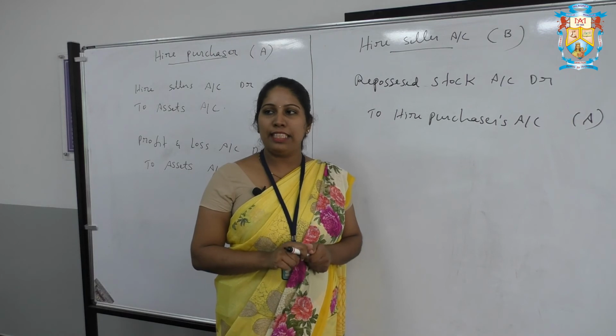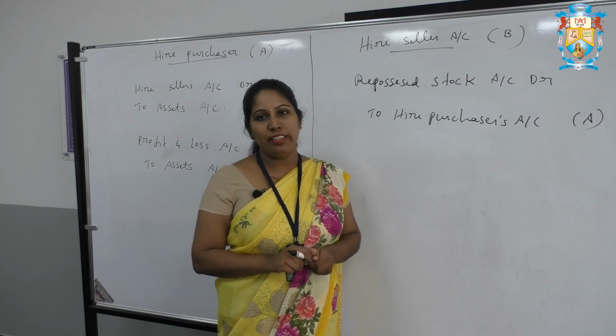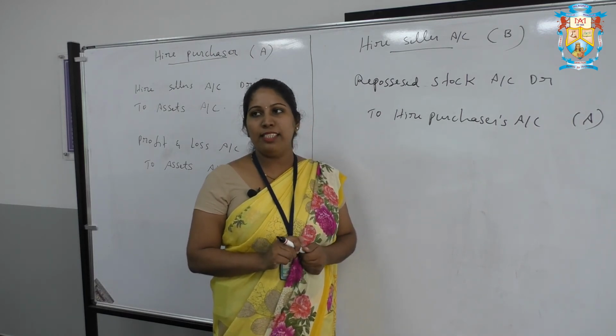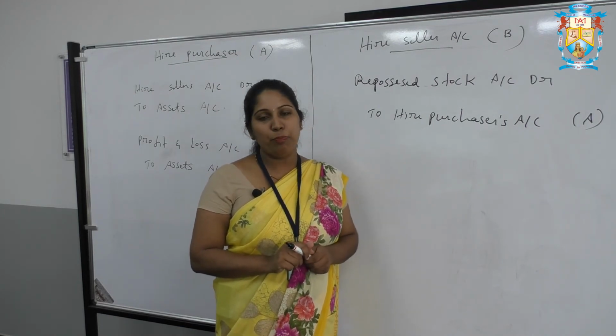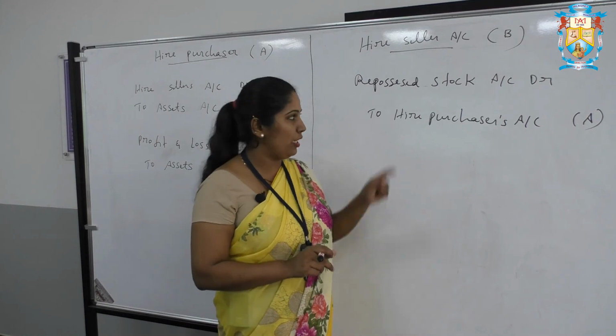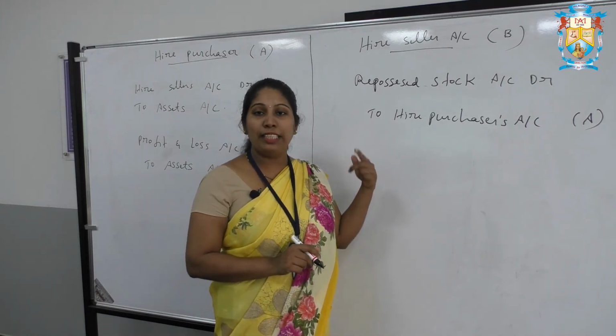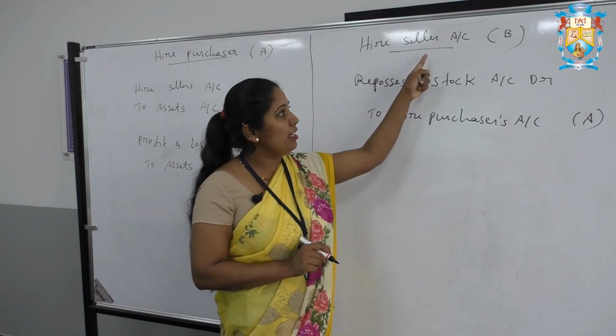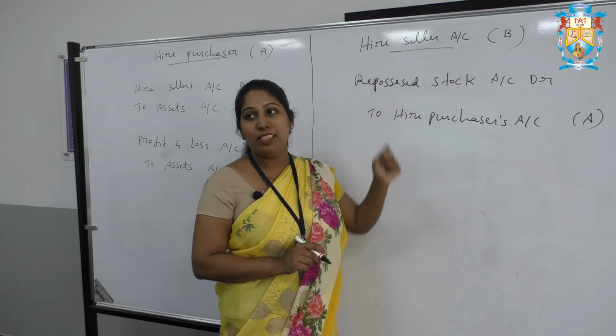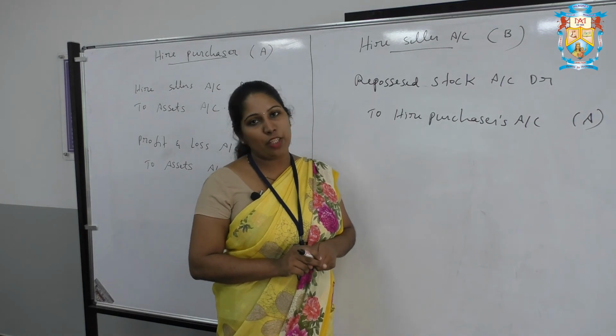In case of any expenses incurred by the hire seller in repair or maybe maintenance, we have to transfer one more entry with the amount of expenses, that is repossessed stock account debtor to cash account. In the case of any expenses incurred, that entry will come under the hire seller's book, that is repossessed stock account debtor to cash or bank account.